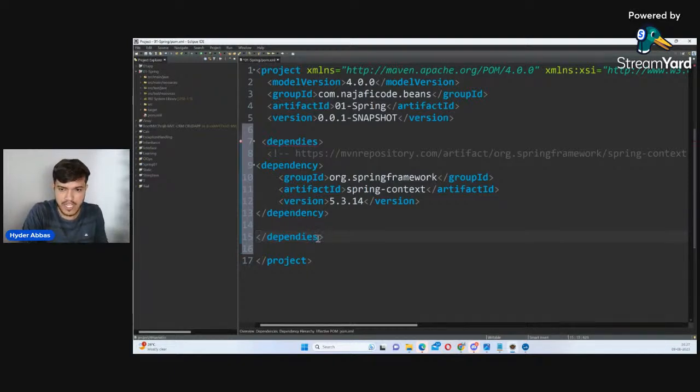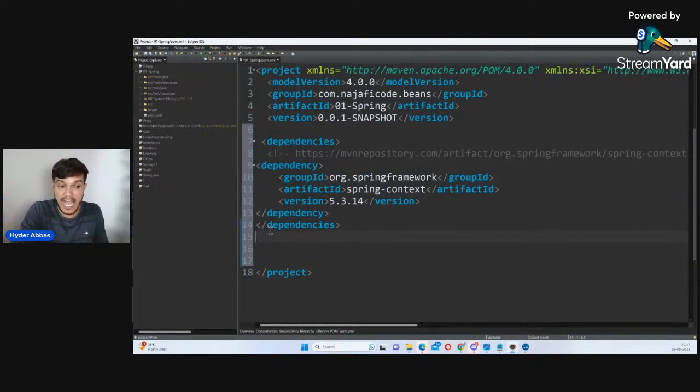Sorry, there is a spelling mistake. I think this is the wrong spelling, that's the reason. So it is dependencies. Yeah, I've added. Fine, guys.